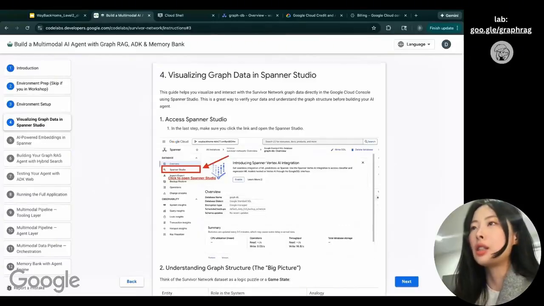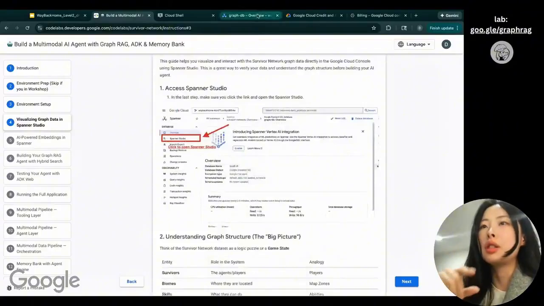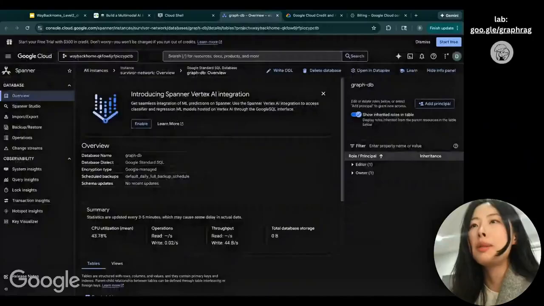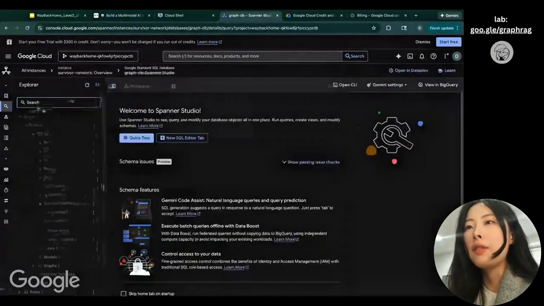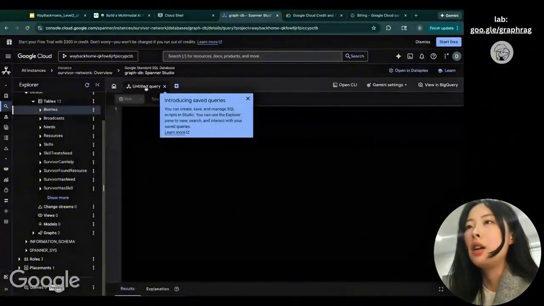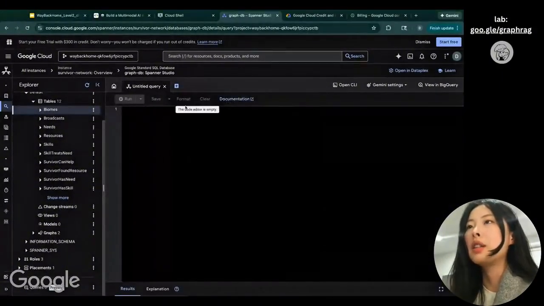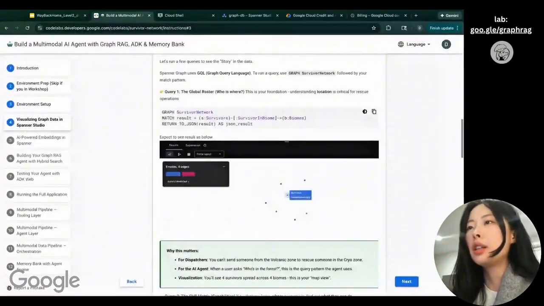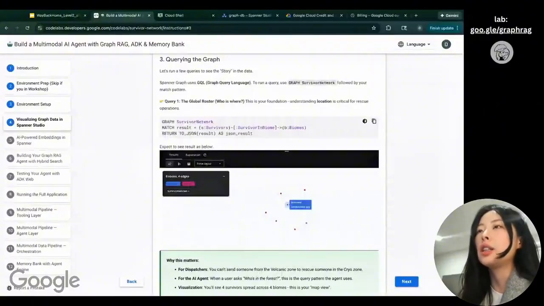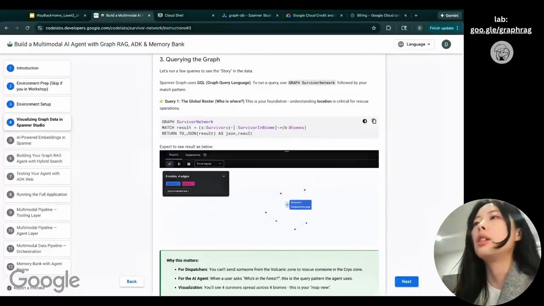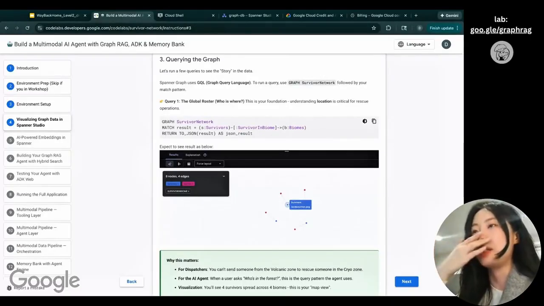How to visualize graph data in Spanner Studio. To follow the step, we go to Spanner DB in the Google Cloud Console, and at the Spanner Studio step, you click in and you can see we have all the tables available for you. Over here we have the query input, so we can type anything and do a real-time check. Firstly, we want to understand who is in this knowledge database. We talked about having different survivors on the planet, but who are they and which part of the planet are they on?